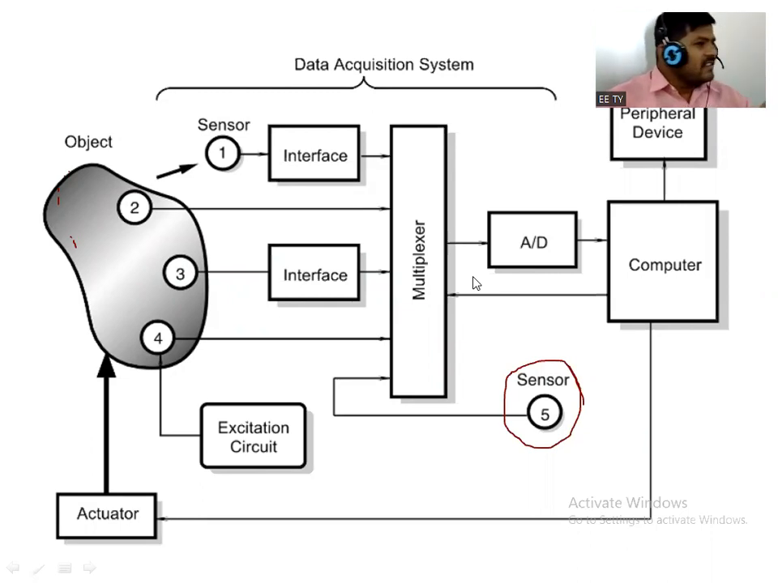So intrinsic means checking the condition of the system, whether the system is performing very well, whether the system is functioning very well or not. So for checking that condition we are using the sensor. So this is nothing but an intrinsic type of sensor.